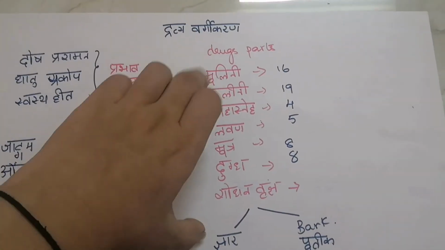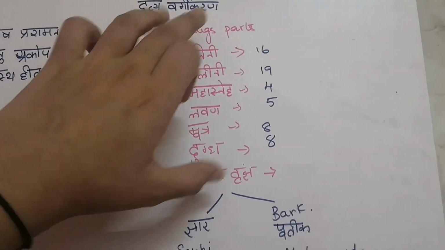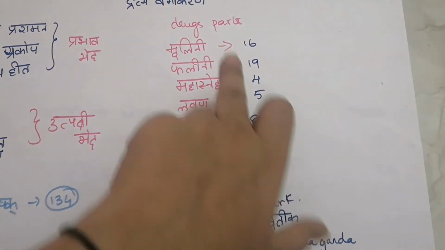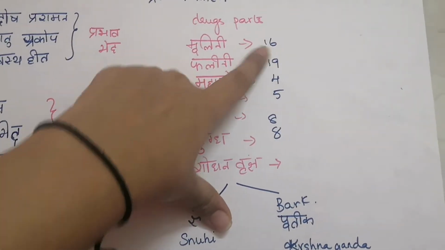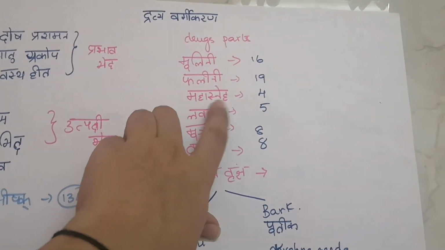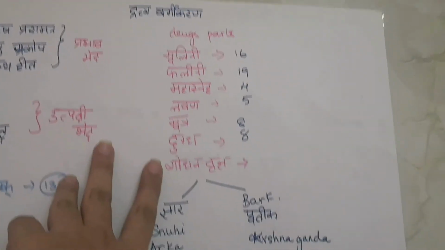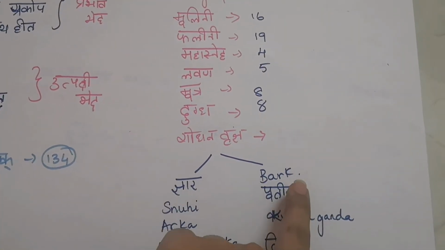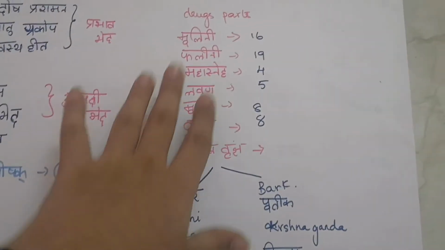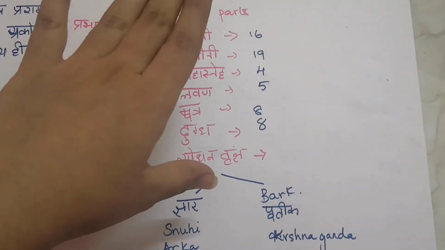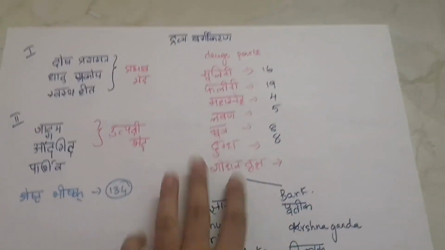Then this is special in Charaka, in the Dirghanjivitiya Adhyaya. Drugs according to the parts. Dravya Vargikarana according to the parts of the plant they have mentioned. Moolini Dravya there are 16, Falini 19, Mahasneha 4, Lavana 5, Mutra 8, Dugdha 8, and Shodhana Vriksha to Kshara and the bark. Three drugs have been mentioned under it. You need not write the whole explanation for this. If you remember the number and whatever the part is, that's more than enough.